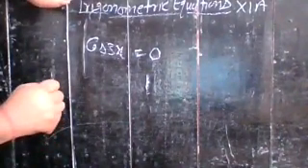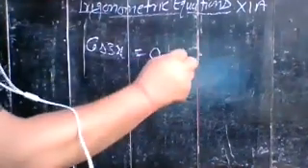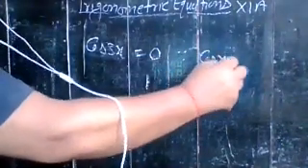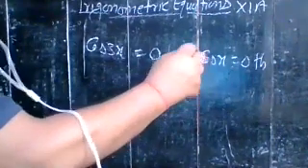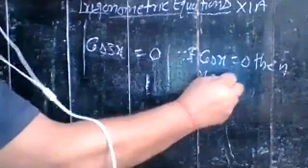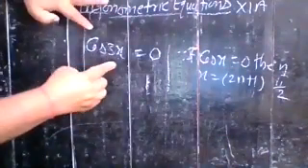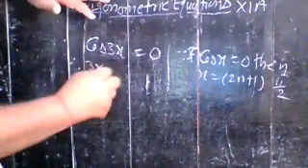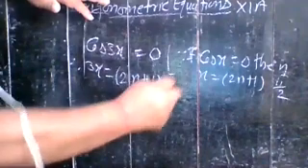So what do you do? You have to learn the formula. If cos x is equal to 0, then x is equal to (2n plus 1) pi by 2. But here you have 3x in place of x. So you can write 3x is equal to (2n plus 1) pi by 2.